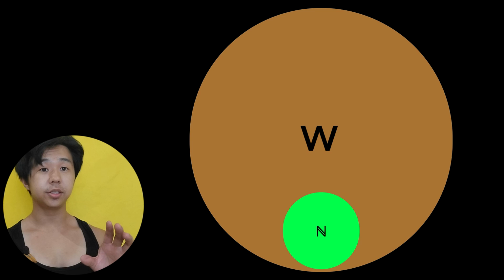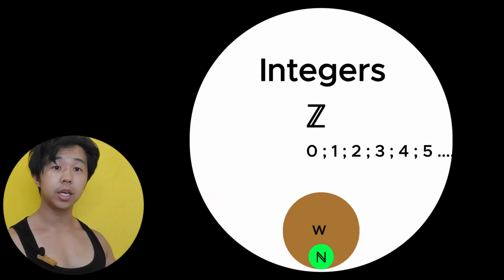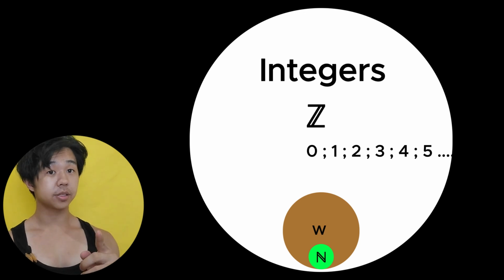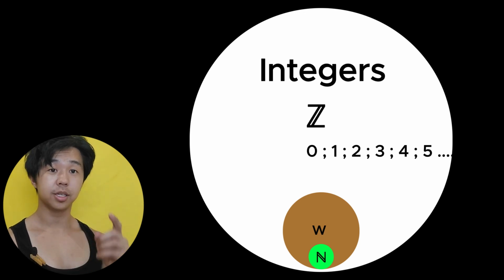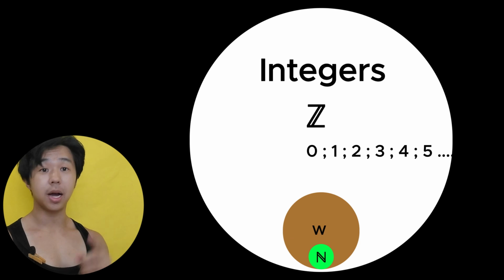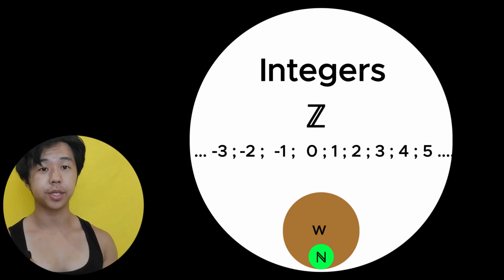All right, you can stop the video here. The 2 sections I went over should be the beginning for your high school math. But if you want to stay, the next section we have is integers. So integers include all of the whole numbers, 0, 1, 2, 3, 4, 5. But they also include negative numbers, like -1, -2, -3.